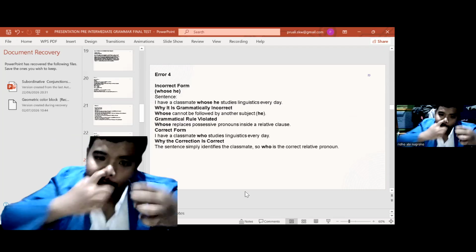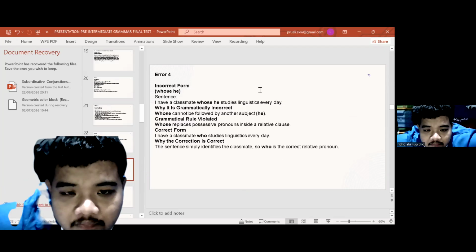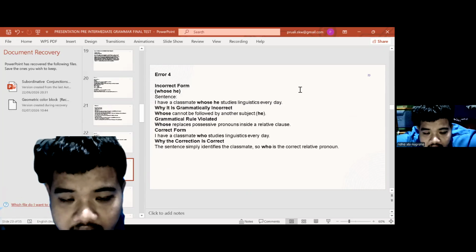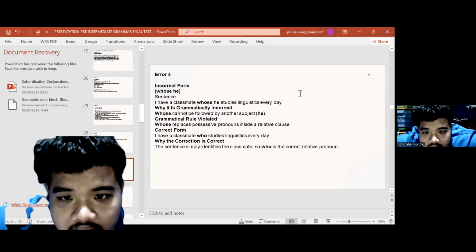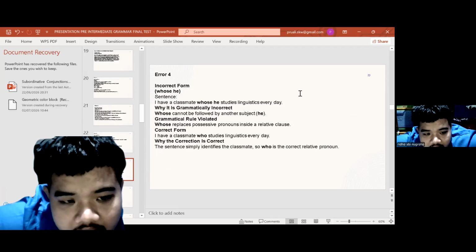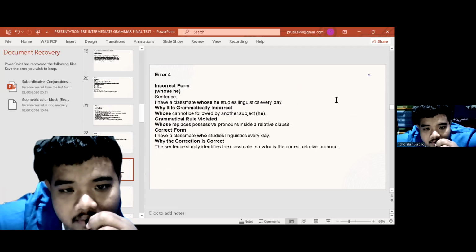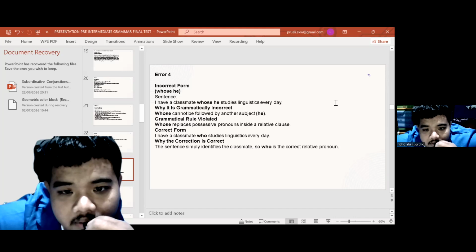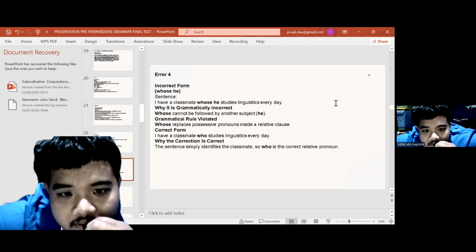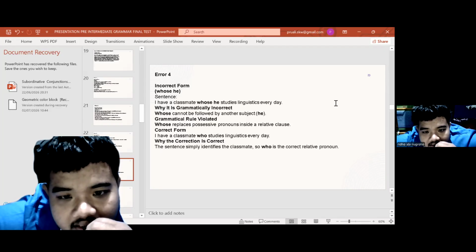Okay. Incorrect form: whose he. Sentence: I have a classmate whose he studies linguistics every day. Why is it grammatically incorrect? Because whose cannot be followed by another subject, he. Grammatical rule violated: whose replaces possessive pronouns inside a relative clause. Correct form: I have a classmate who studies linguistics every day. Why is the correction correct? The sentence simply identifies the classmate, so who is the correct relative pronoun.